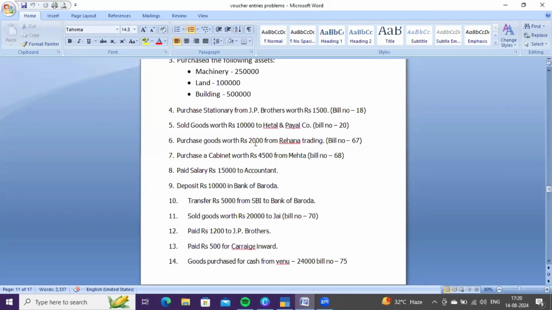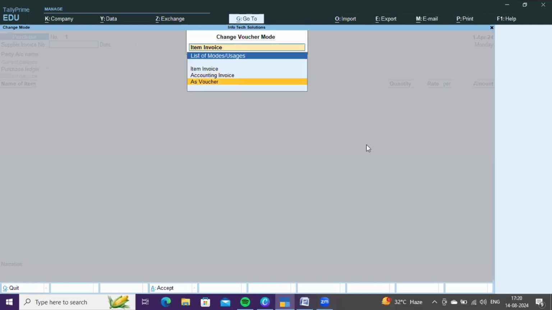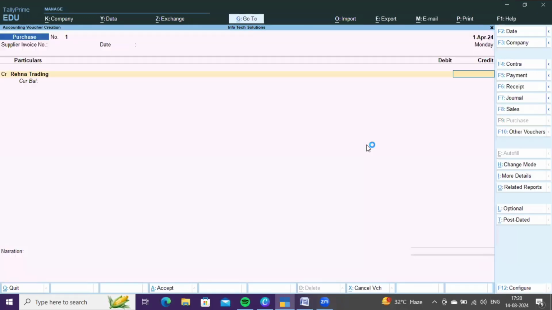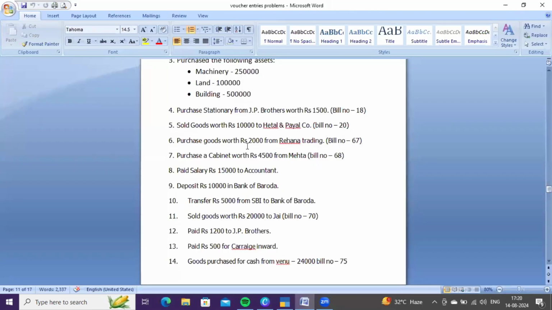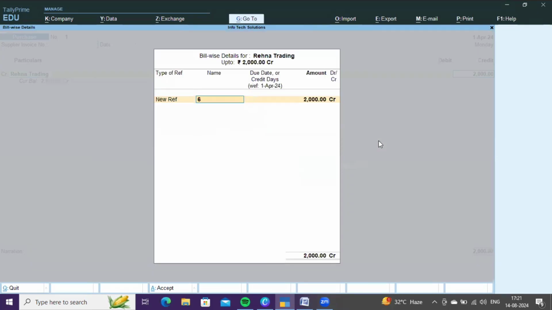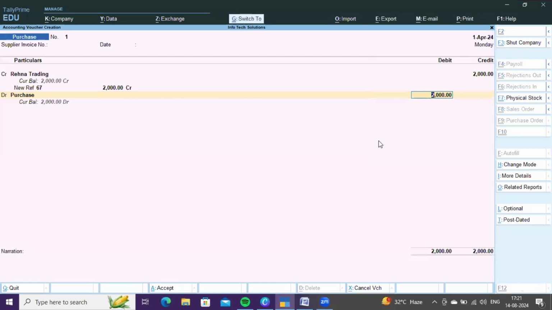Next, purchase goods worth 2000 from Rahna Trading. Yes, here also no item has been specified in place of goods. Simply it's specified as goods that you purchased goods from Rahna Trading on credit basis. So it also comes under purchase voucher under voucher mode. Go to F9, Control plus H and give as voucher. You need to credit Rahna Trading because you are purchasing from Rahna Trading on credit basis. Right? 2000 under new reference and the bill number is 67 and debit purchase account as you are purchasing.